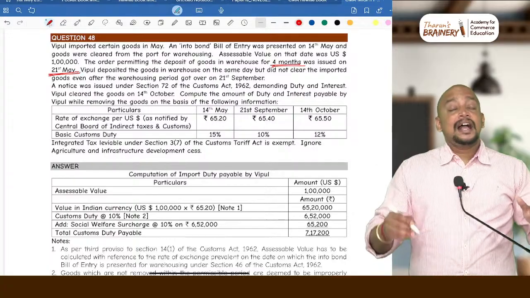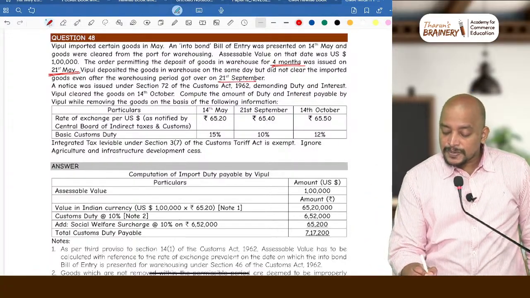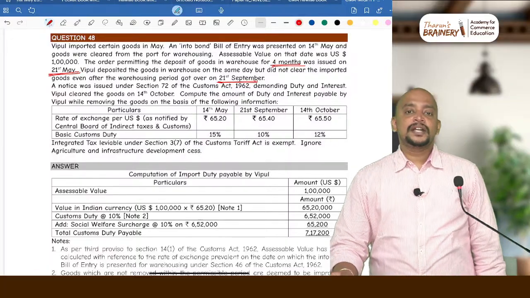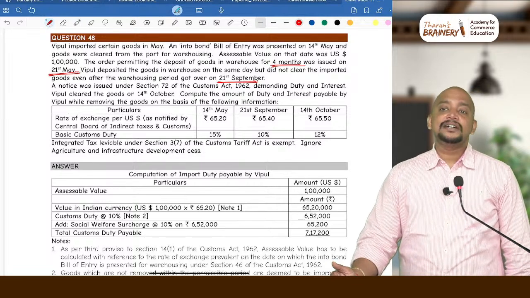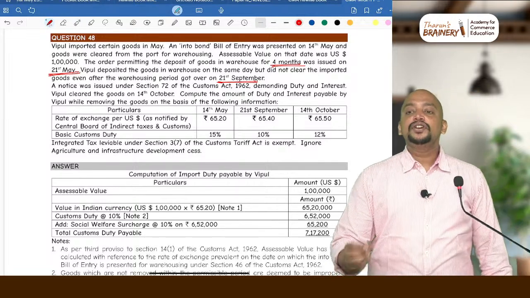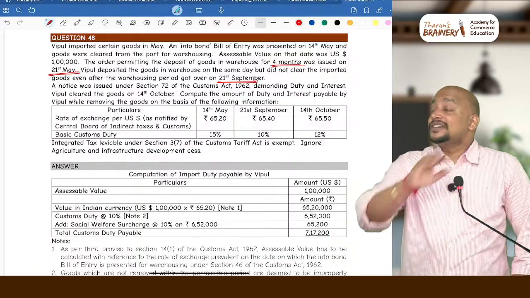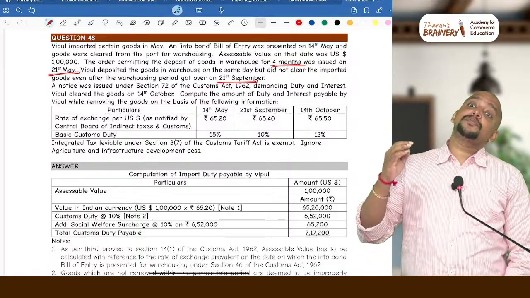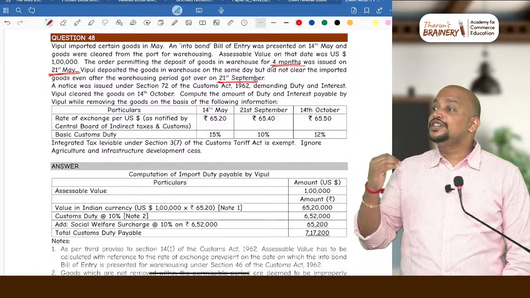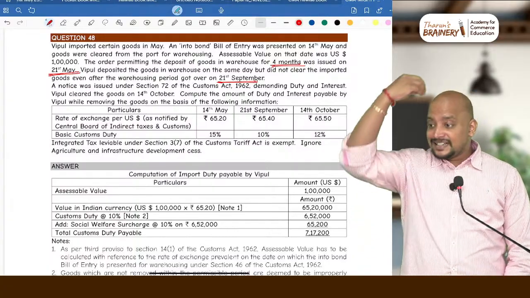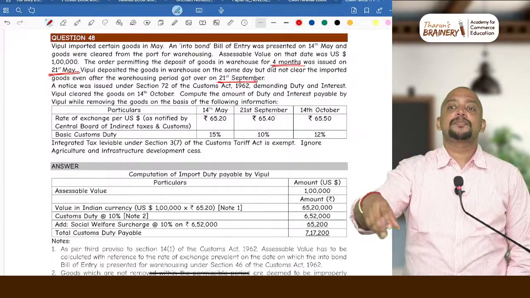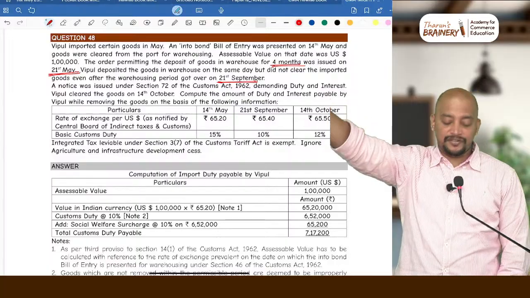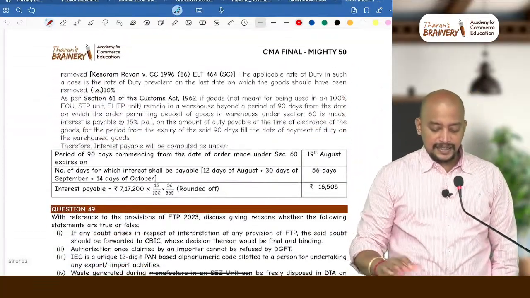But this person has not cleared the goods even on expiry of 21st September. In this regard, what are the consequences? There is one Supreme Court case, the Kesoram Rayon case, which says that if the goods deposited in the warehouse are not cleared within the permissible warehousing period, on expiry of that period the goods are deemed to have been cleared. That date is considered as the date on which goods are cleared for payment of customs duty. Got it? Even though the goods are actually cleared at a later point of time. So read this case.